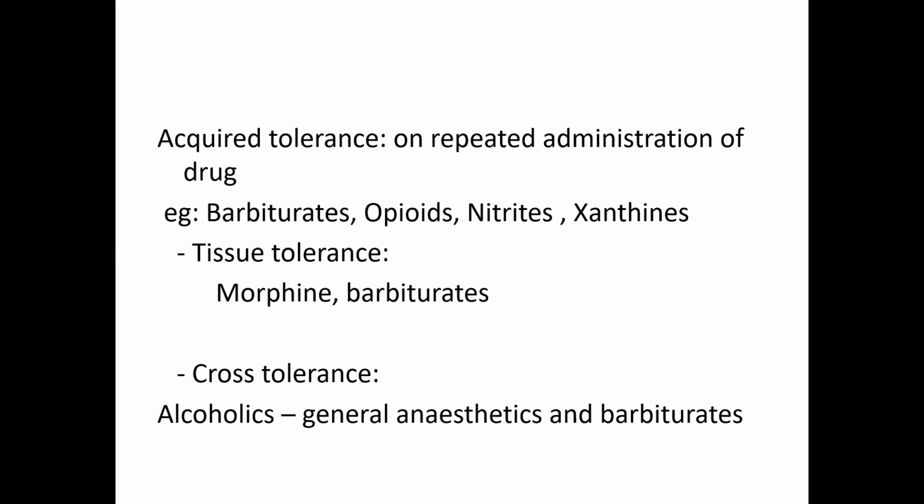Tissue tolerance means some tissues show tolerance to the drugs, and some may not show tolerance. Example, morphine. Morphine is an opioid analgesic. It shows tolerance to its sedative and analgesic activity, but it won't show tolerance to its constriction of pupil and euphoric effect.